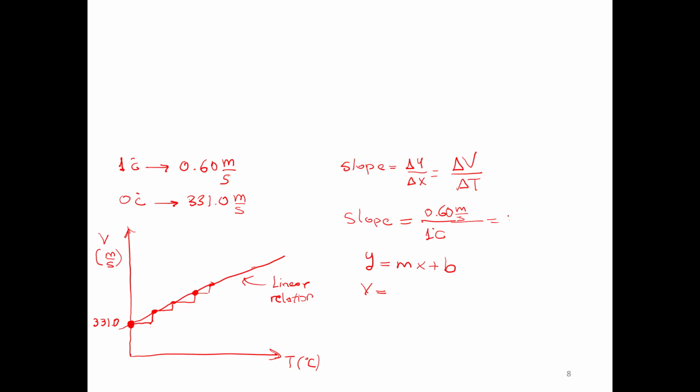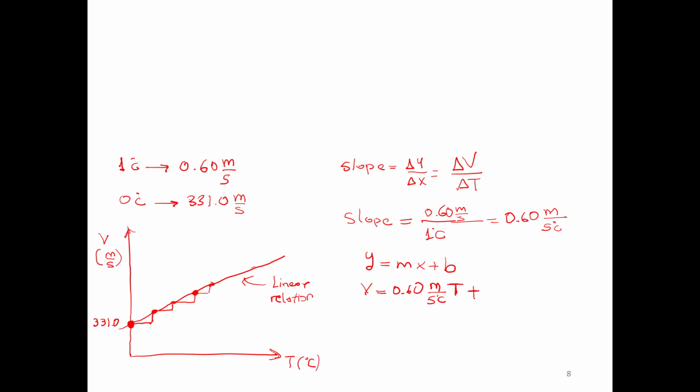In a simple way, we can write this as 0.60 meters, so we can write it that way. Then the speed will be 0.60 meters per second per degree Celsius. Then x in our case corresponds to the temperature.